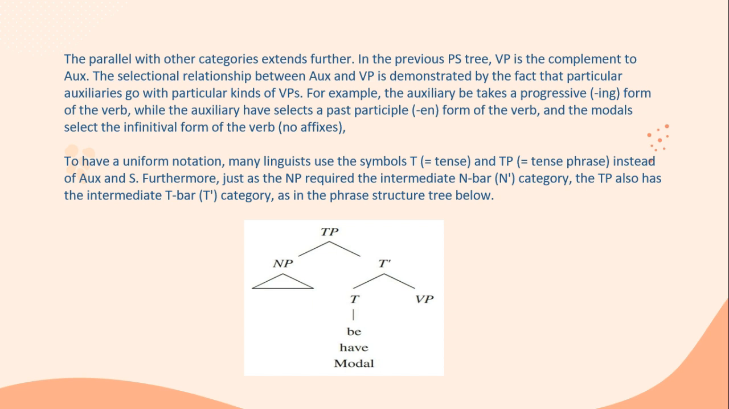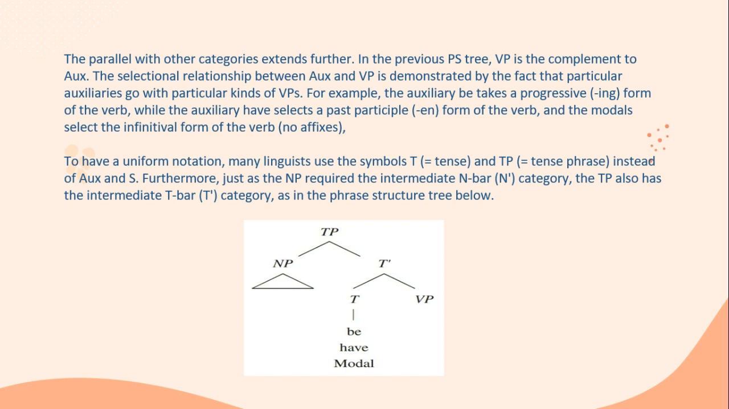of verb phrase. For example, auxiliary be takes the progressive form, ing, of the verb, while auxiliary have chooses the past participle, en, of the verb, and a modal chooses the infinitival form of the verb without the affix.